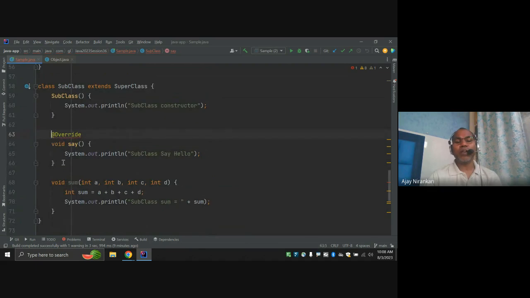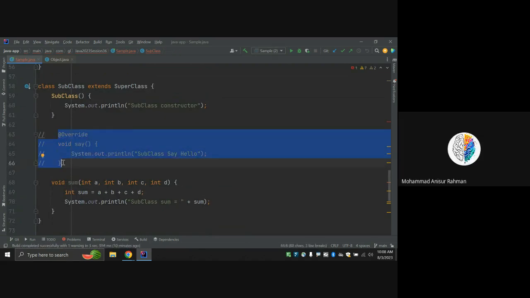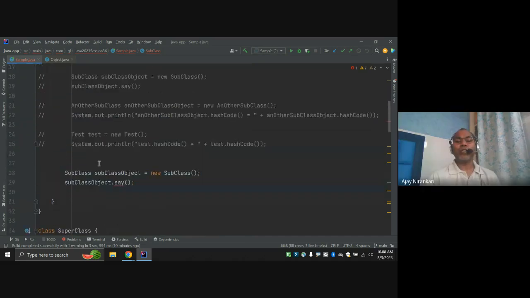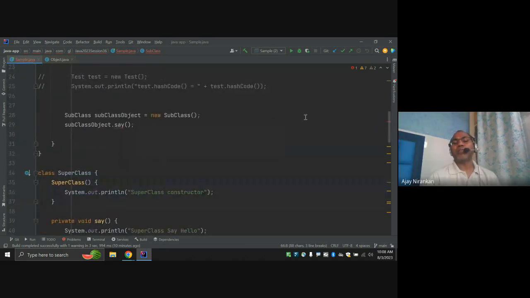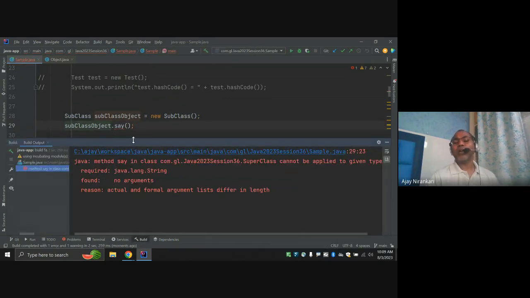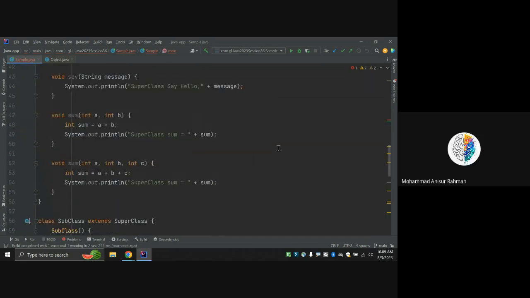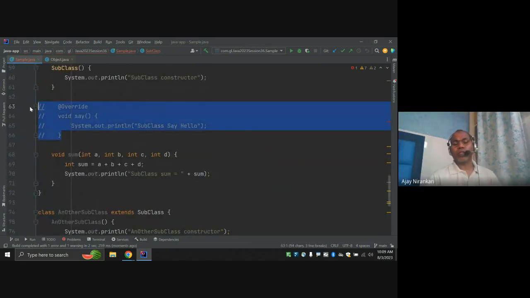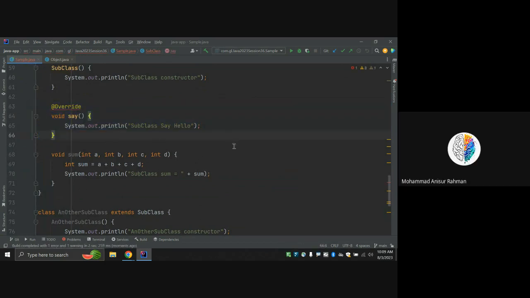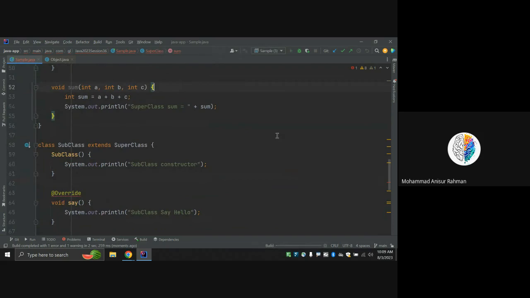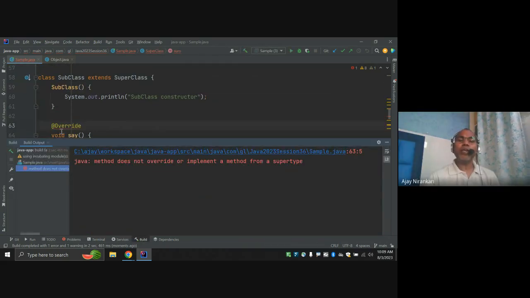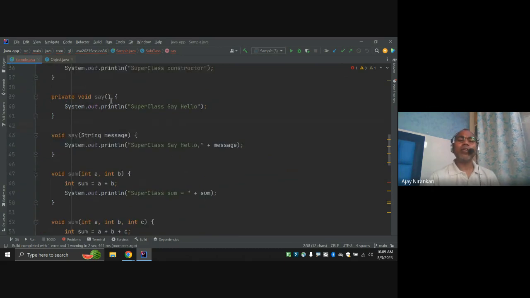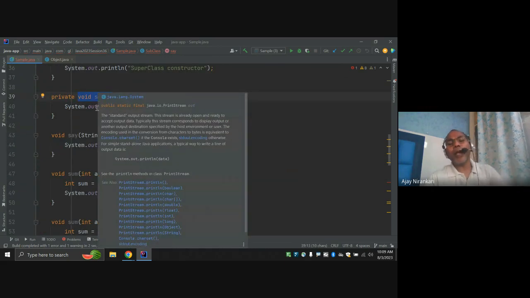Now notice, we cannot call the same method, because it is not an available method. If you write this code in the subclass and try to run it, and you use the override indication, the compiler is clear that this method cannot be overridden, because it is private. Private means this cannot be inherited.